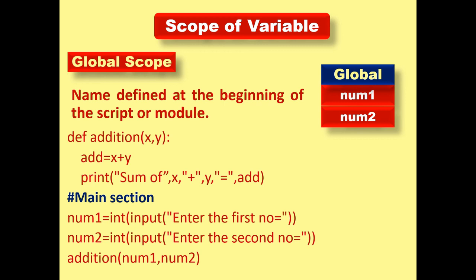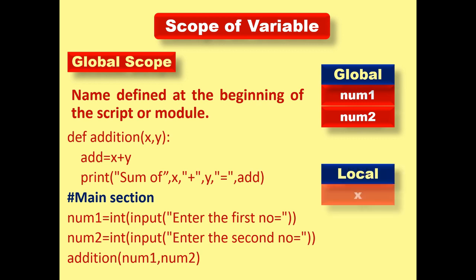In the third line, they make a call to a function called addition. My dear students, kindly guess: here there are two variables x and y, and both are considered local.